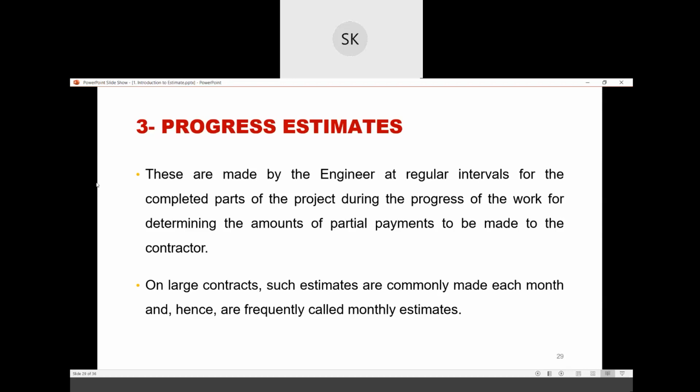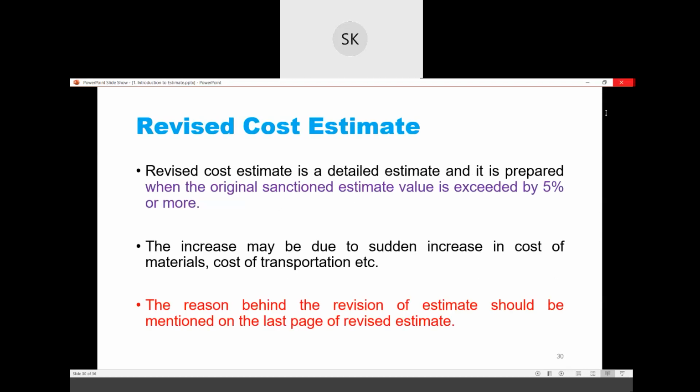Okay. Now, revised cost estimate. Revised cost estimate is a detailed estimate and is prepared when the original sanction estimate value is exceeded by 5% or more. So just read the line. It is prepared when the original sanction estimate, suppose, is 10 lakh rupees, and your cost estimate has exceeded by 5%, then you have to again make a cost estimate.